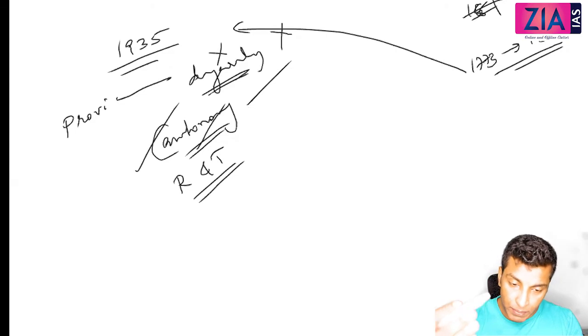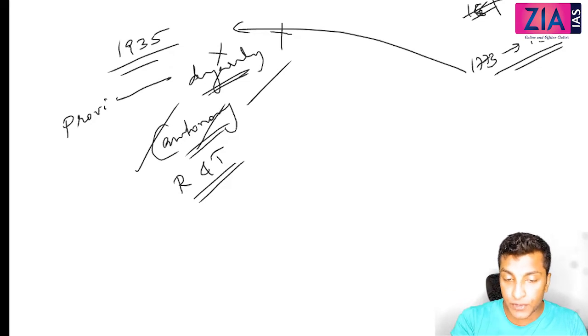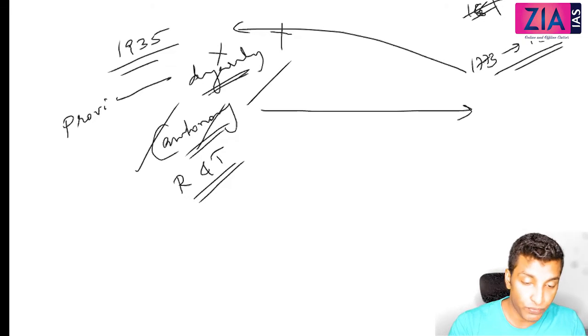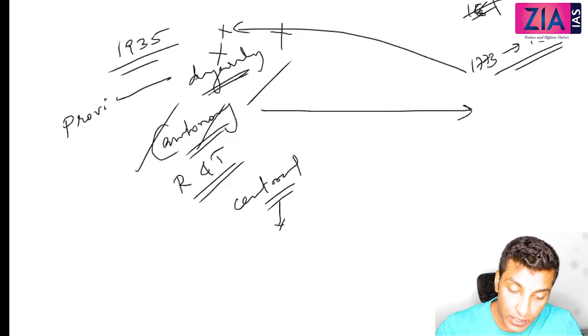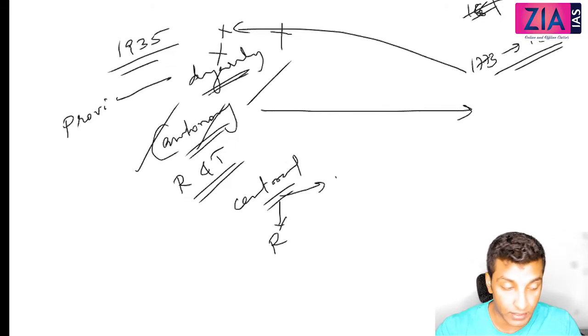They will give the power slowly and gradually, right? So anything they will first check at the provincial level, then at the central level. So diarchy was first checked at the provincial level in 1919. Now they will keep it at the central level. So when it is abolished at the provincial level, what happened at the central level? Diarchy was introduced. So at the central level, now there is a reserve list and a transferred list.